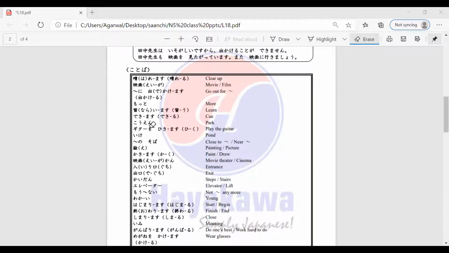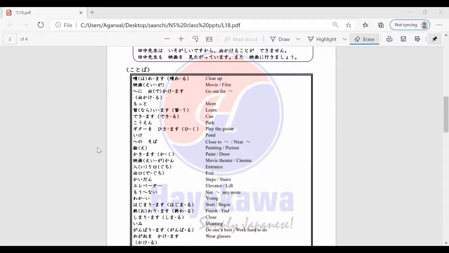And then you have motto. Motto means more. The next word is naraimasu or narau, which means to learn. And the next verb is dekimasu or dekiru, which means can. So when you can do something.